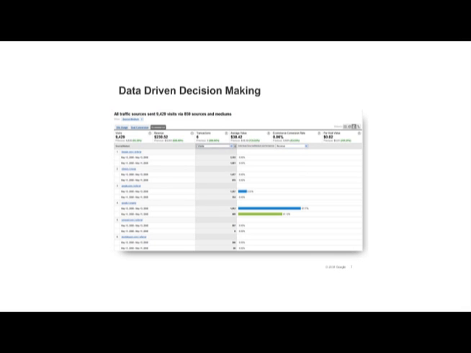This kind of information can help you decide where to focus your promotion and site content resources.